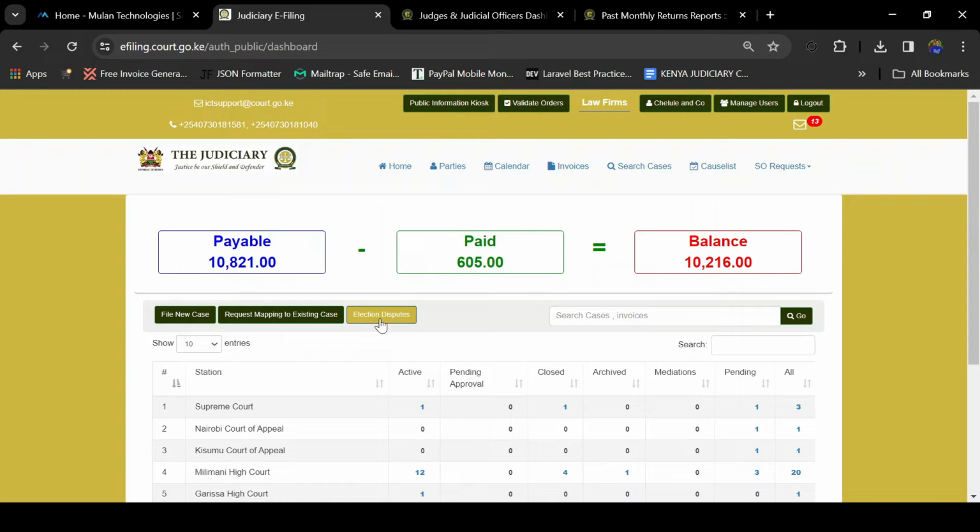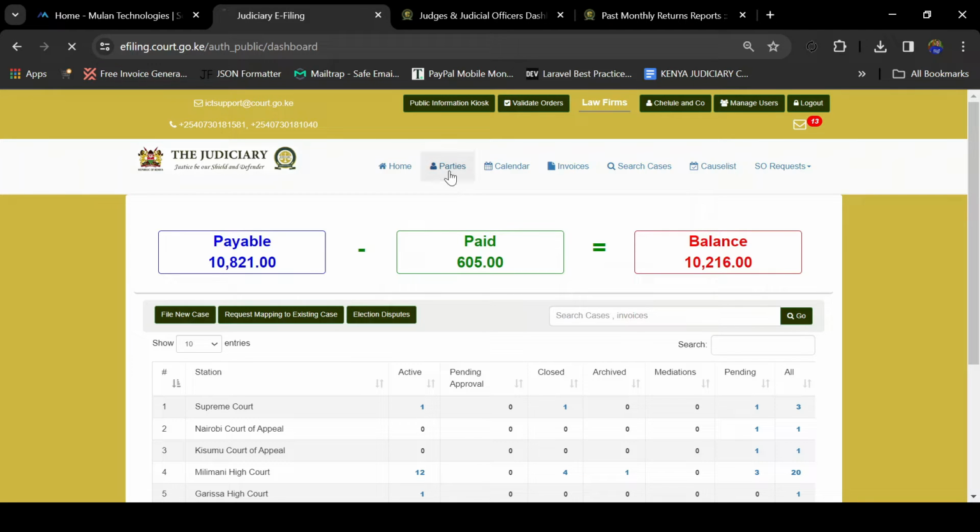So on the dashboard, you'll be able to see a summary of your law firm as much as the e-filing is concerned. For instance, you'll be able to see how much court fee is payable from the time you have ever filed a case to that particular time that you have logged in, how much court fee you have paid, and the total balance of court fees that your law firm is owed. Then on top of that dashboard, you'll be able to see different menus.